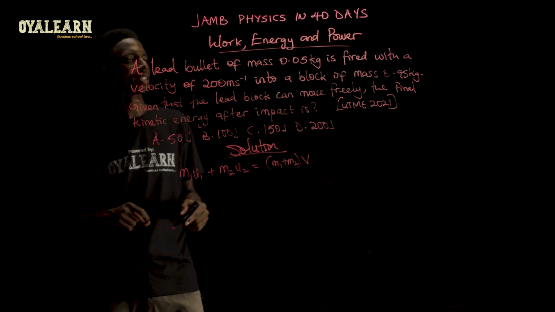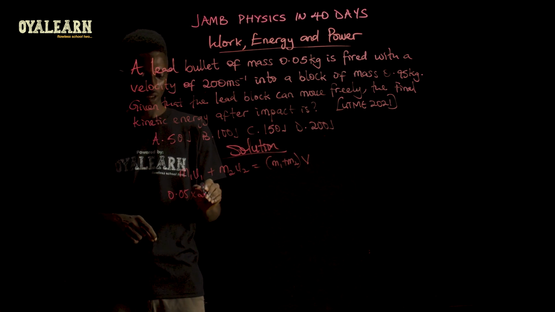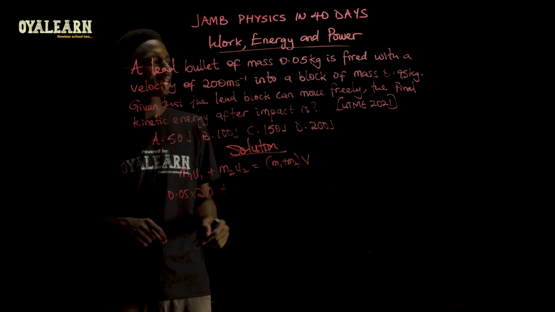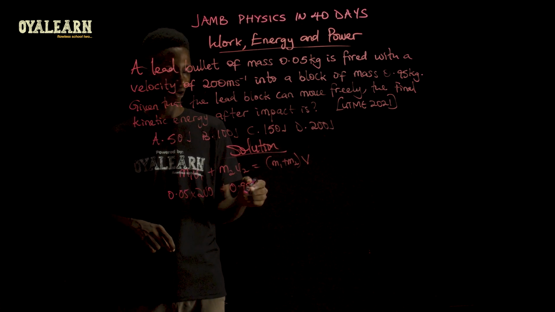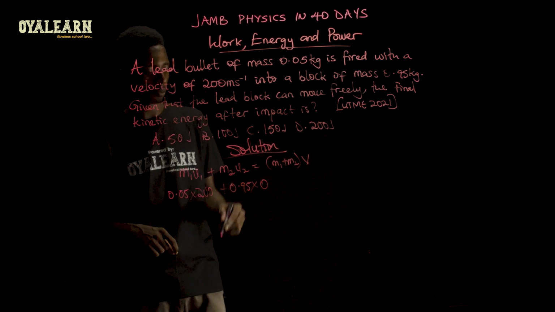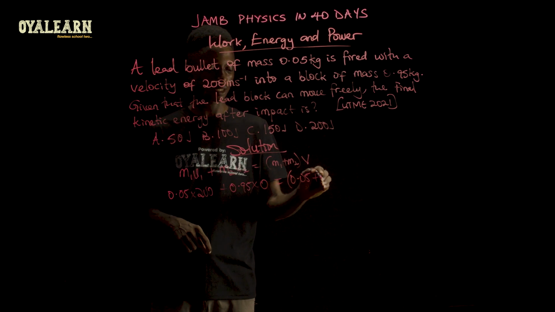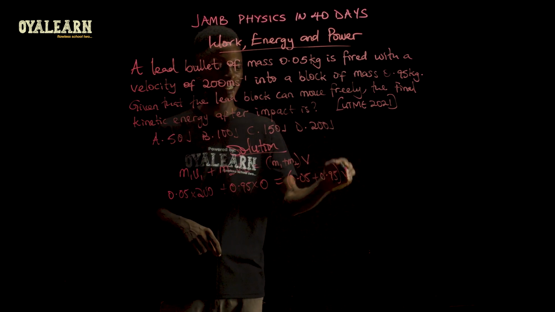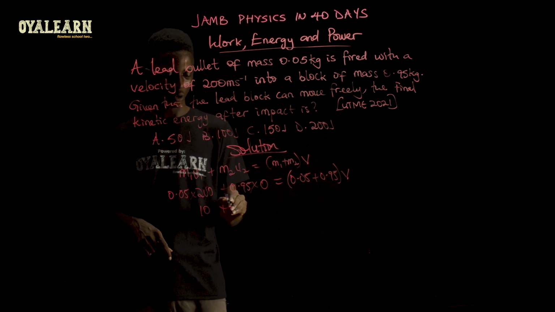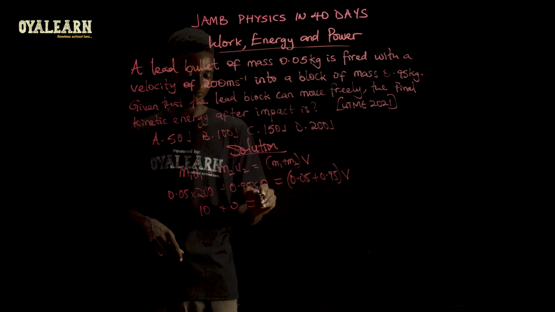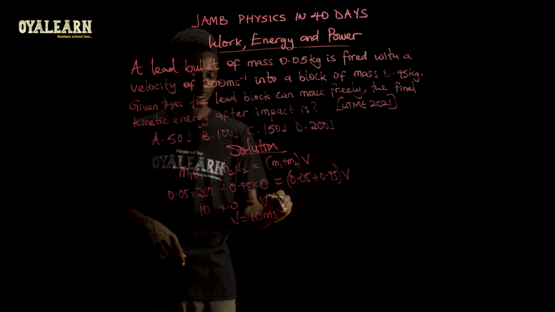So in this case, m1 is the mass of the bullet, so 0.05 times the initial velocity of the bullet, 200, plus mass of the lead block, 0.95, multiplied by initial velocity of the lead block. Since it's stationary initially, that will be 0, equals, now we add the two masses together, 0.05 plus 0.95, and then we multiply that by V. Now here, this is going to give us 10, plus 0, equals 1, so 1V. So our answer is that V is 10 meters per second.